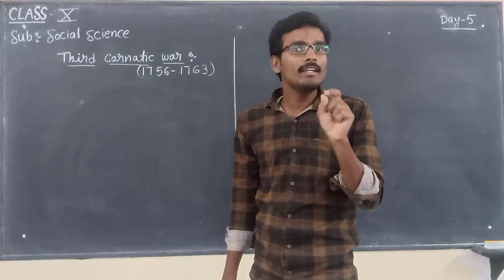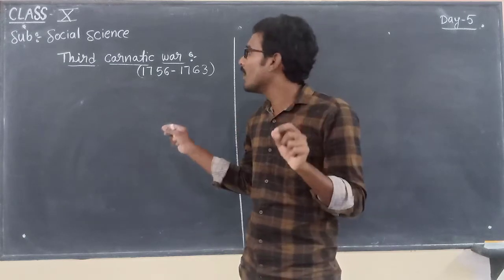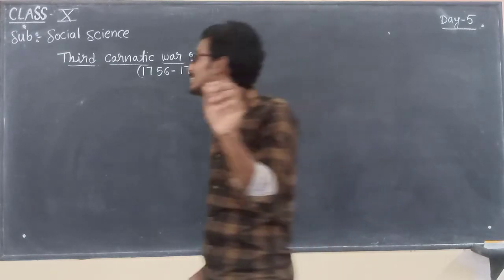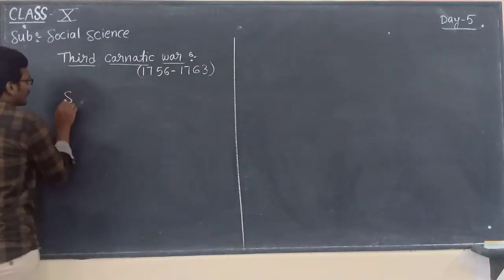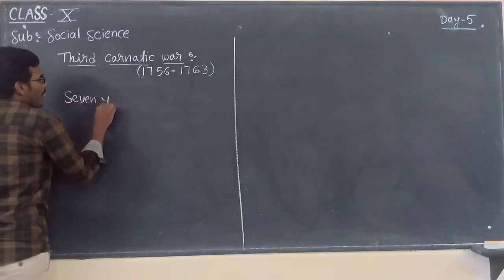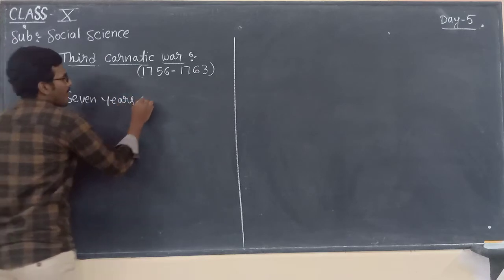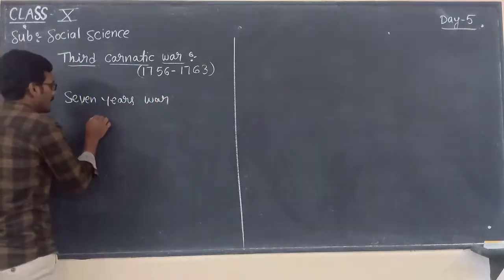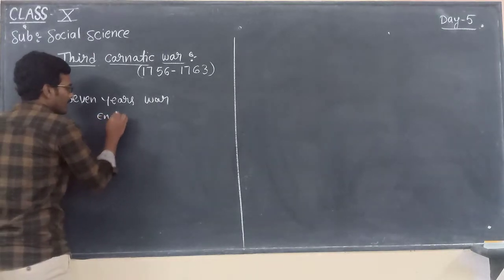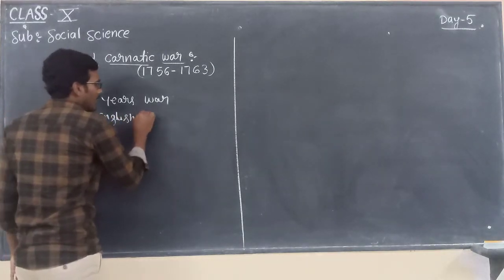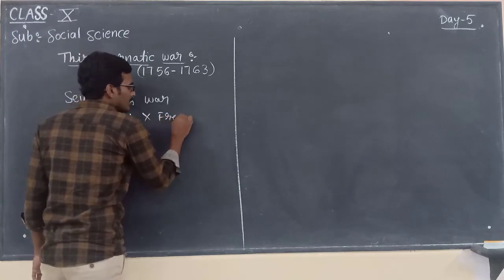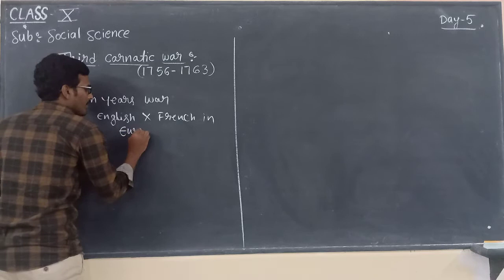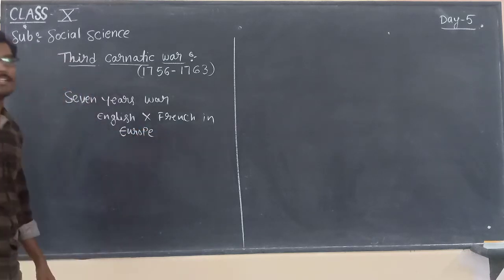The main reason for the third Carnatic War in India is the Seven Years' War between the English and the French in Europe.